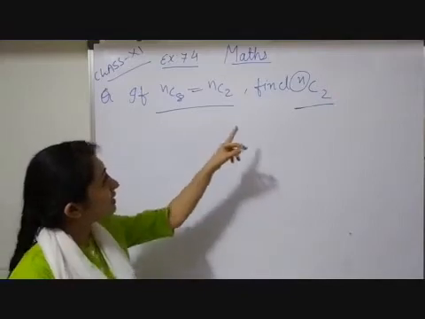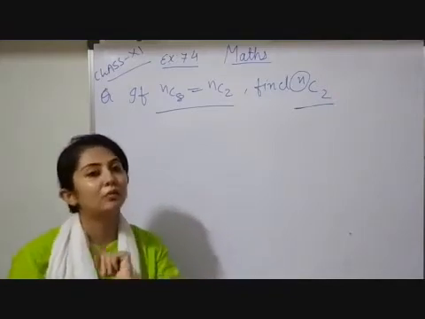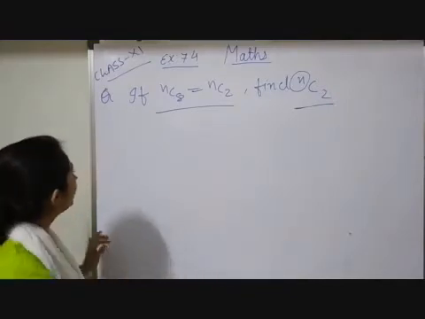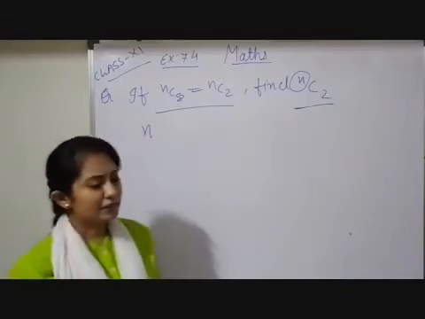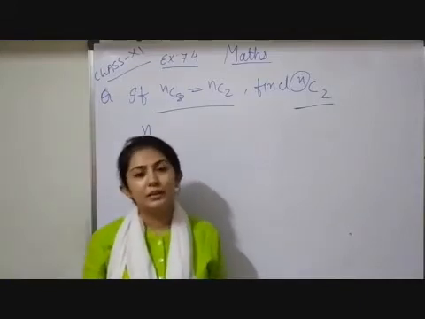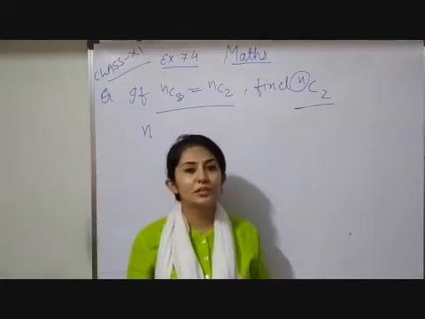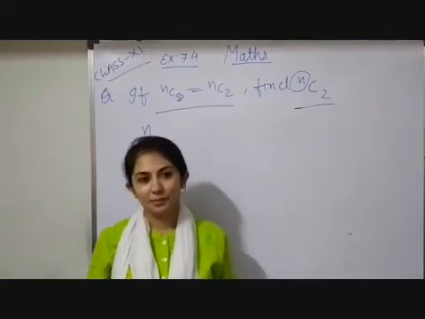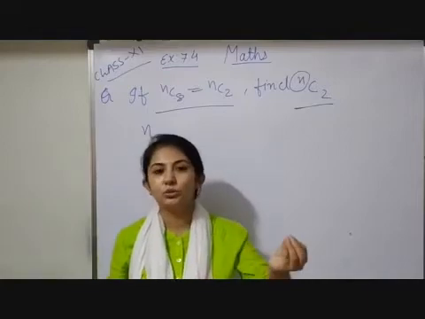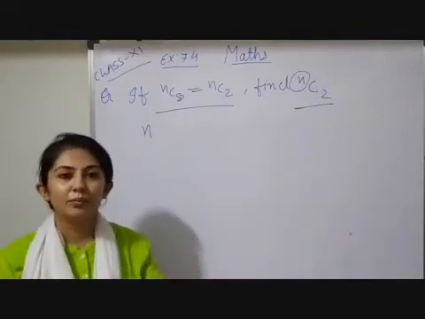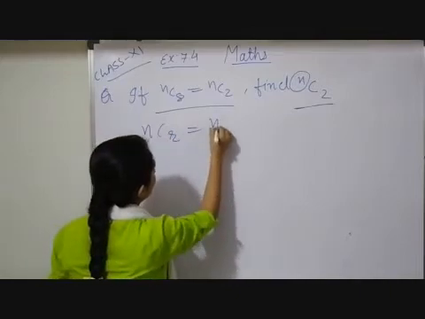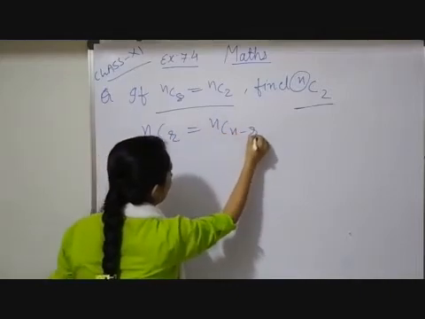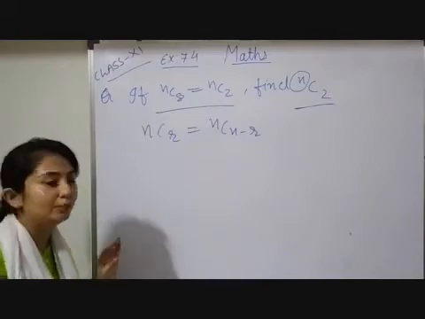But here n is unknown, so first of all we have to find n. In combinations there is a chapter, the binomial theorem. This chapter is not in your syllabus, but based on that chapter you have to remember one or two things, just like a formula: nCr is equal to nC(n minus r). This is a well defined property.